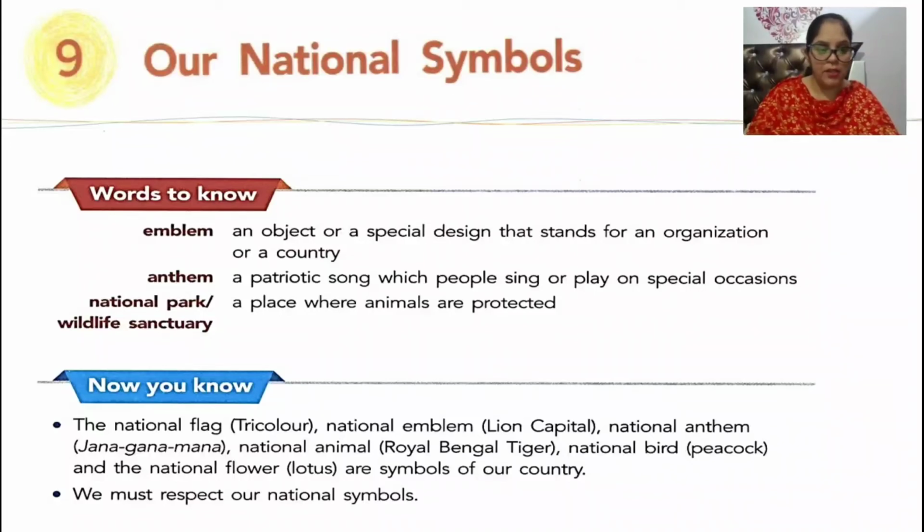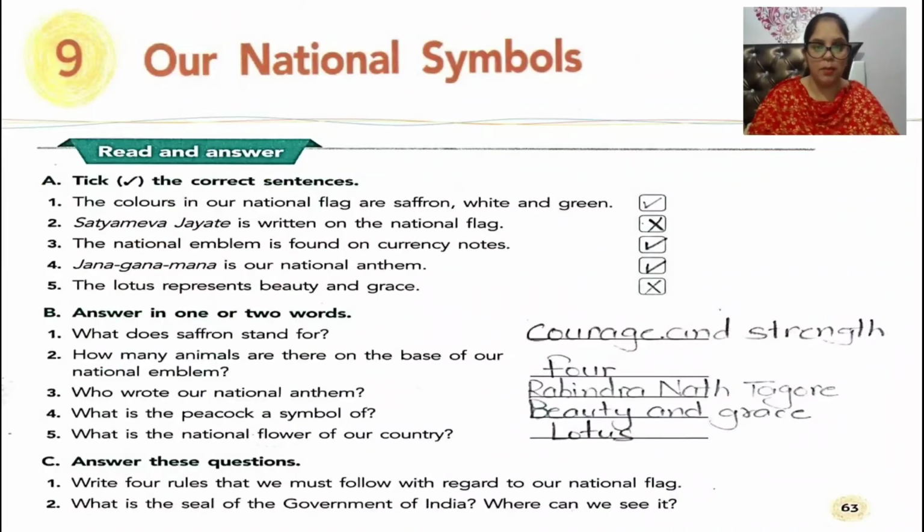Now, some important lines. The national flag is a tricolor. National emblem, lion capital. National anthem, our national anthem is Jan Gan Man. National animal, Royal Bengal tiger. National bird, peacock. And the national flower is lotus. These are the symbols of our country, as we read in the chapter also. Next is we must respect our national symbols. Yes children, being citizens of the country, we should respect our national symbols.